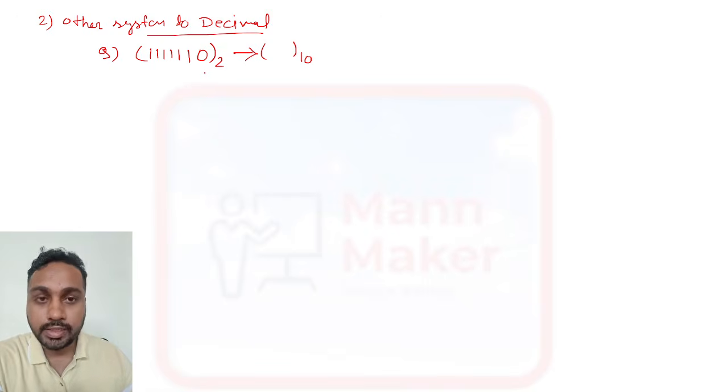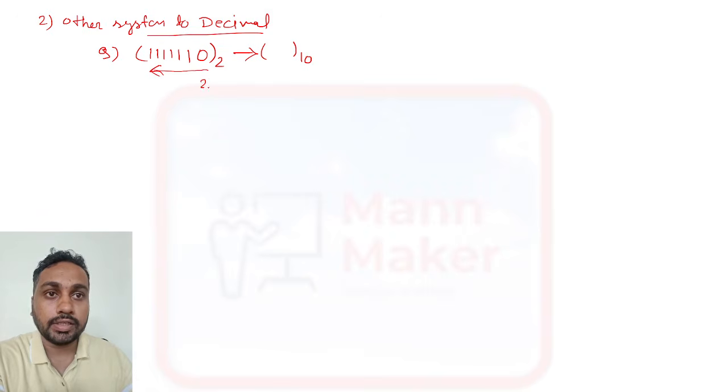If you get any kind of number, you need to write it like this. This one is the position of 2 to the power 0. This is the position of 2 to the power 1. This is 2 to the power 2. This is 2 to the power 3. This is 2 to the power 4. This is 2 to the power 5. And this will be 2 to the power 6.